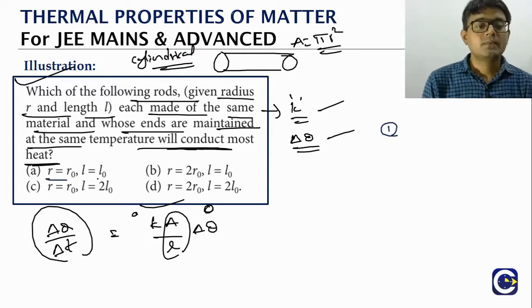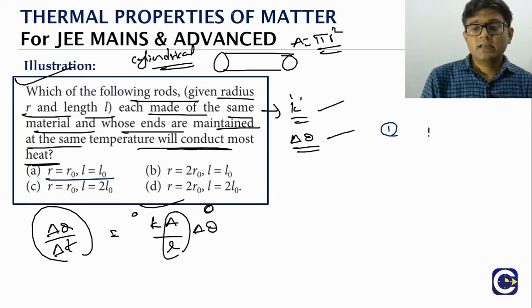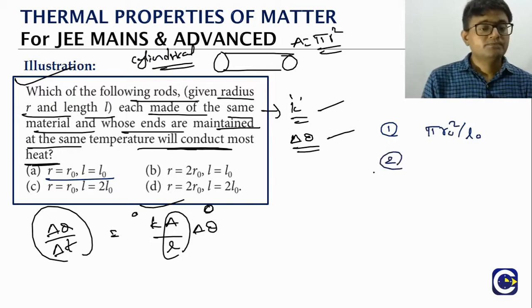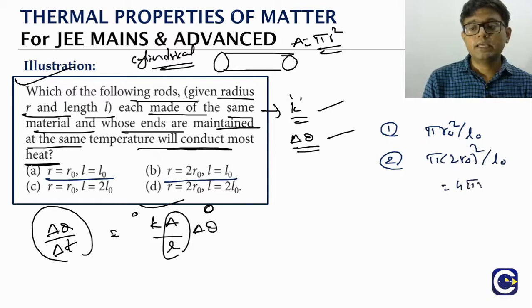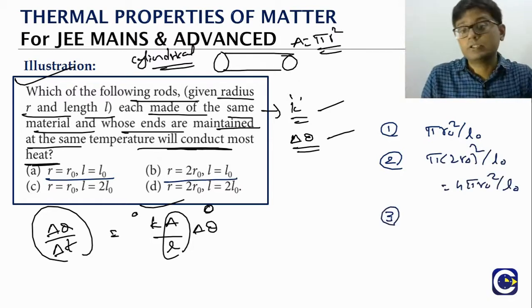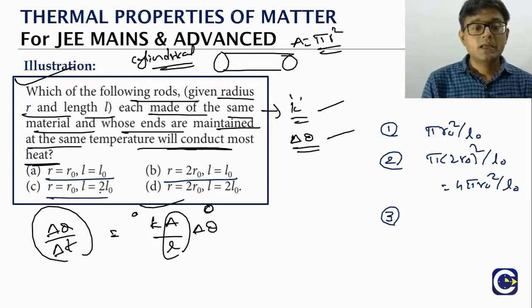Option 1, radius is r naught, length is L naught. So A by L means pi r naught square by L naught. Second, radius is 2 r naught, length is L naught. Pi into 2 r naught square by L naught. What is it? 4 pi r naught square by L naught. That is the A by L value for option 2. Option C, radius is r naught, length is 2 L naught. Pi into r naught square by 2 L naught.